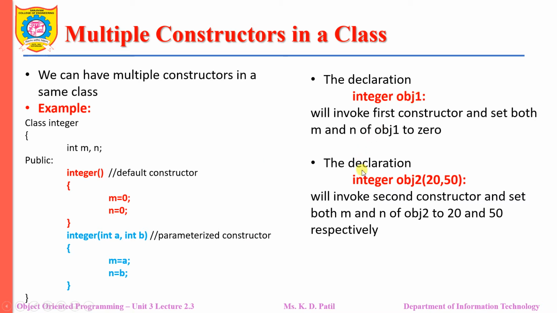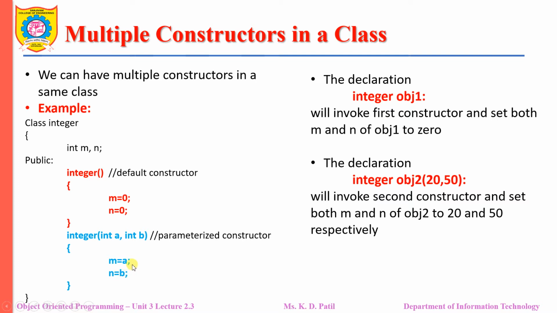And when the compiler will notice that in the main function, integer obj2 with the arguments 20 and 50, at that time compiler will understand that at this point the parameterized constructor should be invoked. So whenever the object obj2 will be created with the arguments 20 and 50, those two arguments will be passed to the parameterized constructor. Those two arguments will be passed to a and b, and the value of a will be copied into m and value of b will be copied into n.